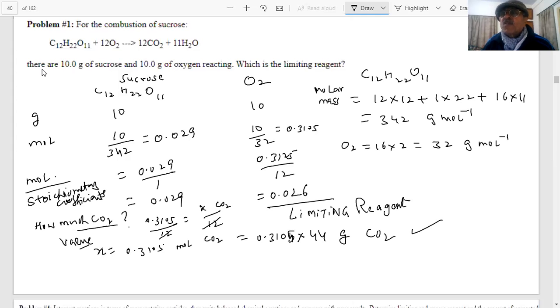Sufficient questions have been solved by you. And I think this concept is very clear, that we have a trick to solve these questions very easily. We can find out how much excess reagent is there and which will be the limiting reagent.